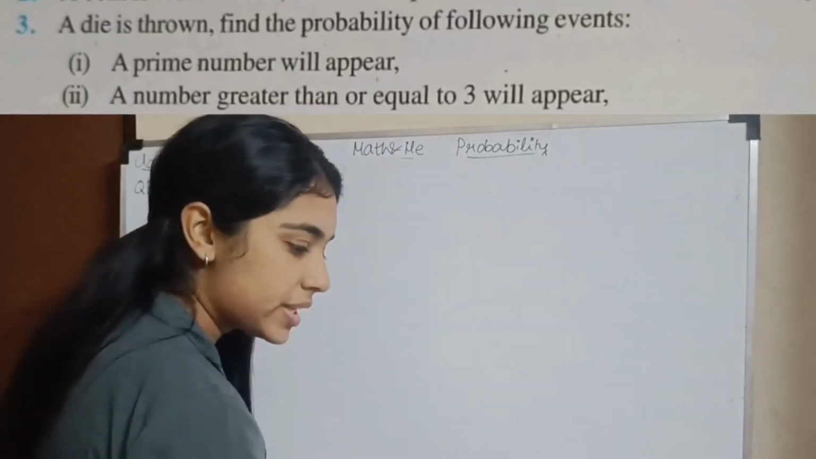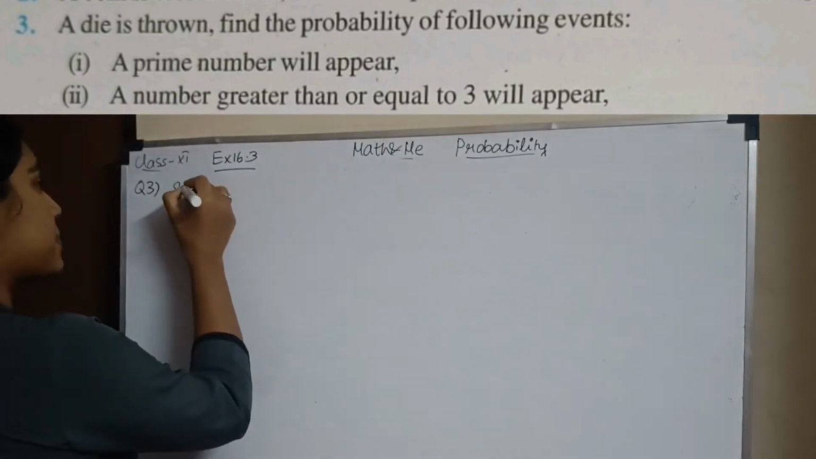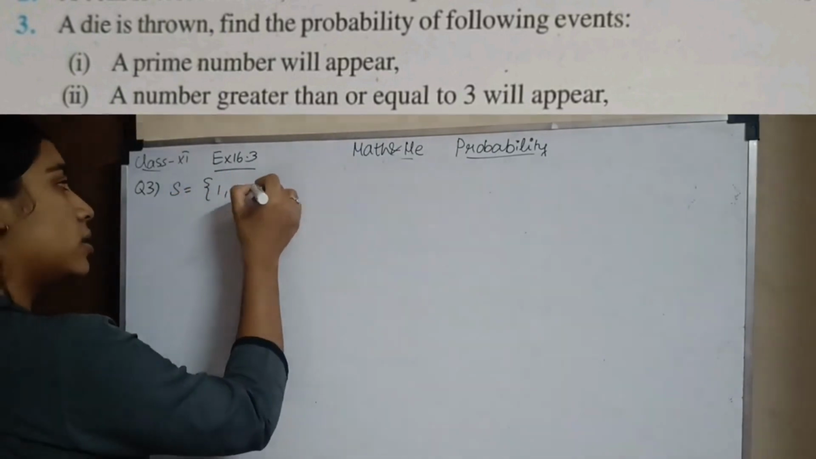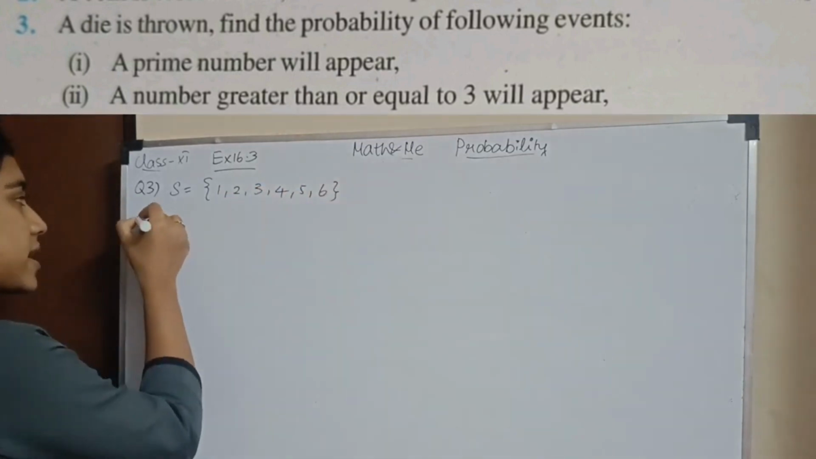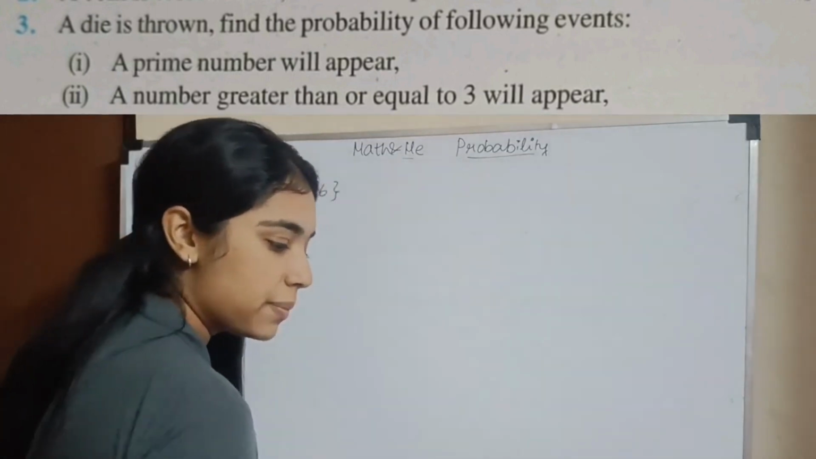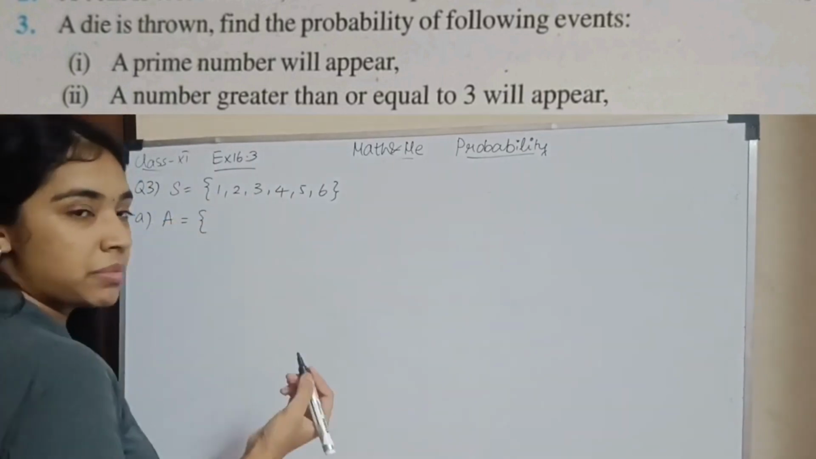Question number 3. A die is thrown. Find the probability of the following events. So what is the total sample space? When you throw a die, 1, 2, 3, 4, 5 and 6. So this is your total sample space. First subsection, a prime number will appear. So let A be the event in which the prime number appears.